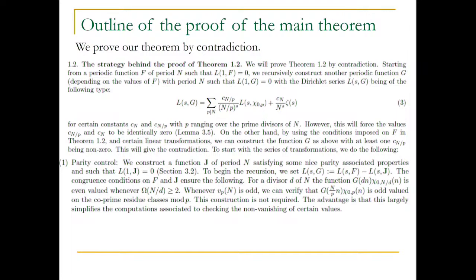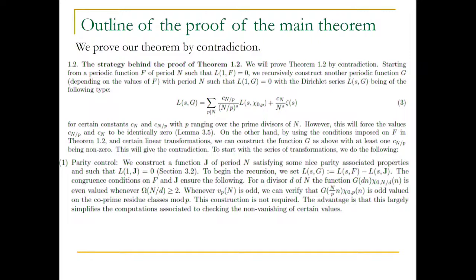Because it's too technical, let me just say the essential idea is that if you have a counterexample, then we're going to recursively construct another periodic function with the same period, such that L1G is 0. And the Dirichlet series will be of this type.